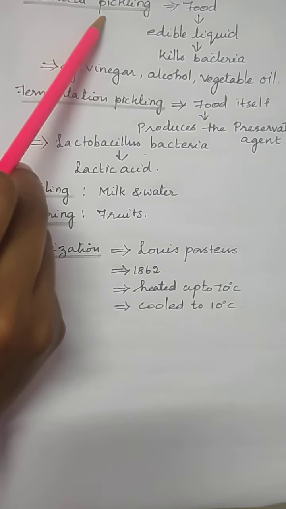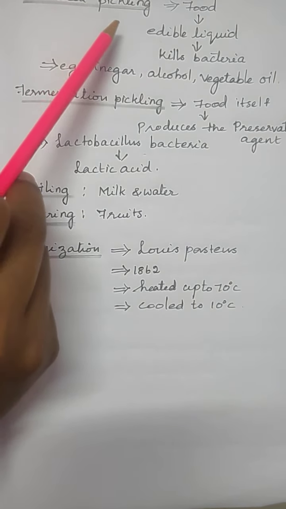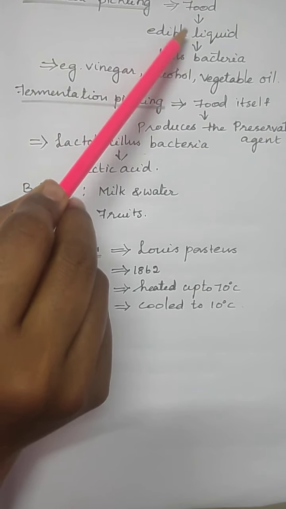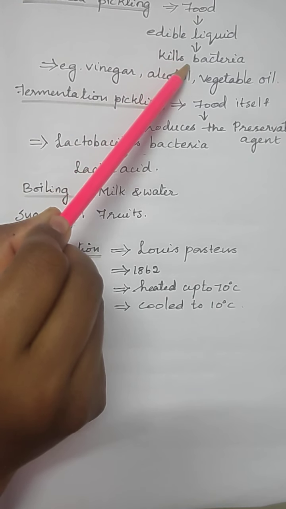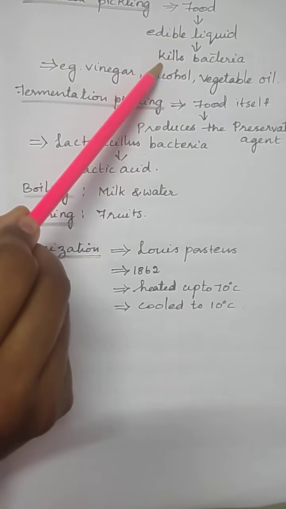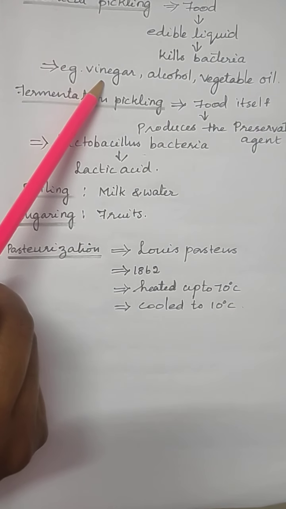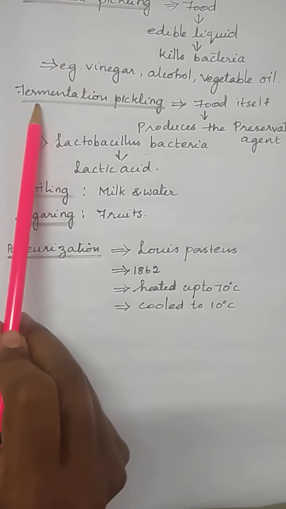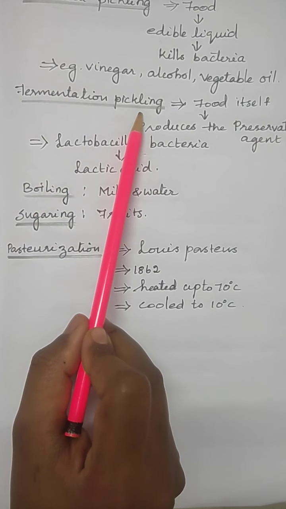Did you understand about chemical pickling? Here, chemical pickling means food is placed in an edible liquid that kills the bacteria and other microorganisms. Did you understand chemical pickling? Then we will see about fermentation pickling.